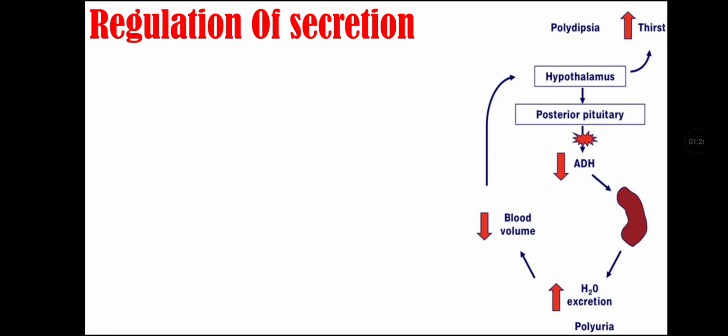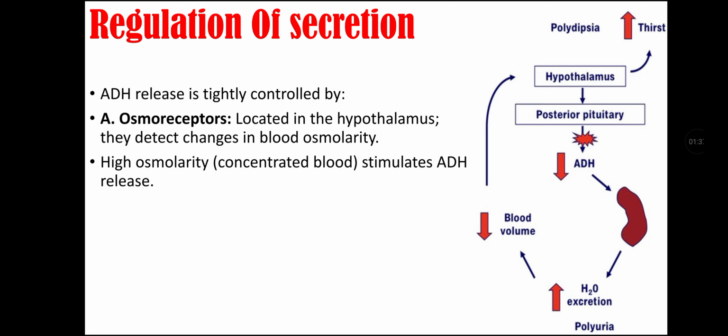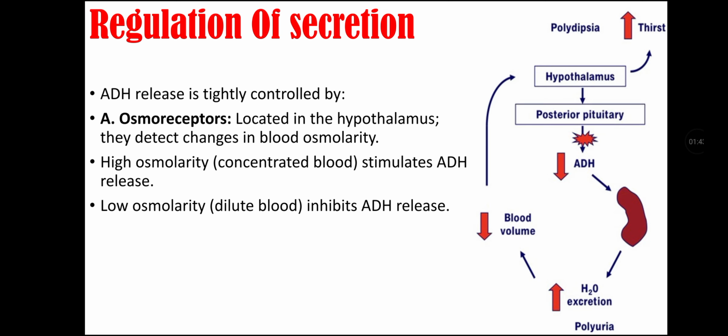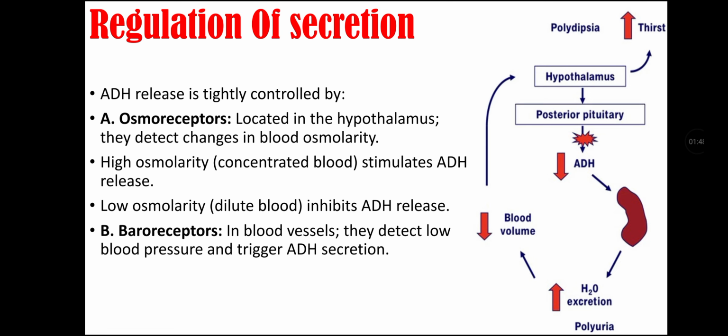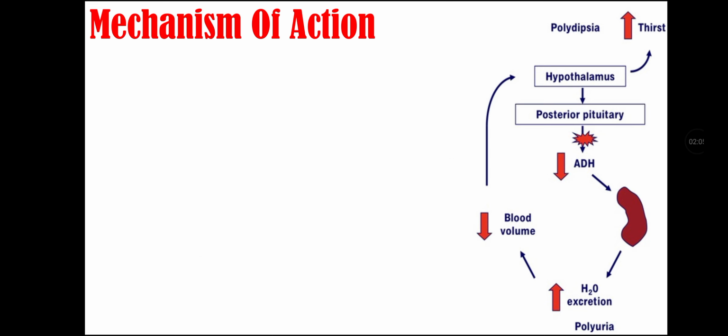Regulation of secretion of ADH. ADH release is tightly controlled by osmoreceptors that are located in the hypothalamus that detect changes in blood osmolarity. High osmolarity, that is concentrated blood, stimulates ADH release, and low osmolarity, that is diluted blood, inhibits ADH release. It is also controlled by baroreceptors that are present in blood vessels that detect low blood pressure and trigger ADH secretion. It is also controlled by stress and hormones, as pain, stress, and certain hormones like angiotensin II increase ADH levels.